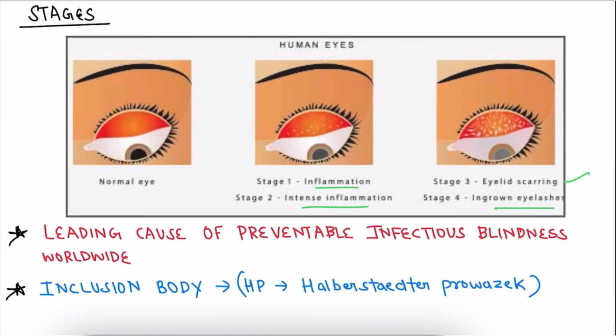Trachoma is the leading cause of preventable infectious blindness worldwide. The most important point here is that trachoma causes blindness, and the inclusion body that we are going to see in Chlamydia trachomatis serotypes A, B, Ba and C is the HP body, that is Halberstaedter-Prowazek body.